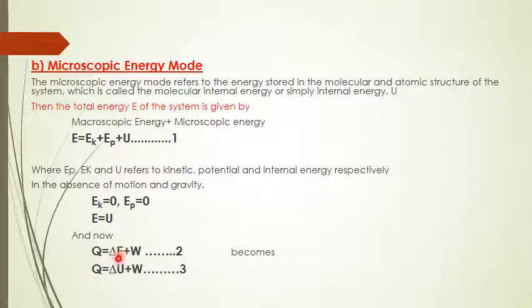Delta E becomes delta U when the kinetic energy and potential energy of the system are 0, then the energy stored in a system is equal to the energy of the molecular or atomic structure of the system. Then the first law of thermodynamics becomes Q equal to delta U plus W. This delta U represents the energy stored in the molecular or atomic structure of a system.